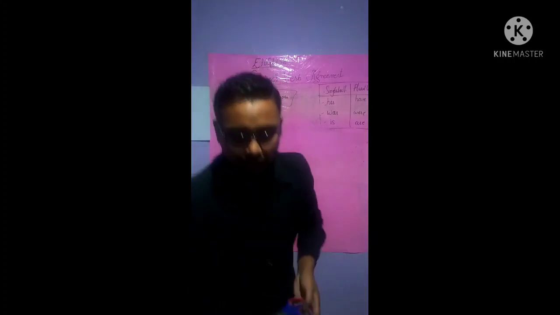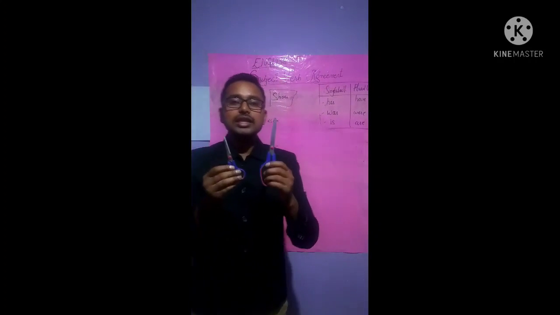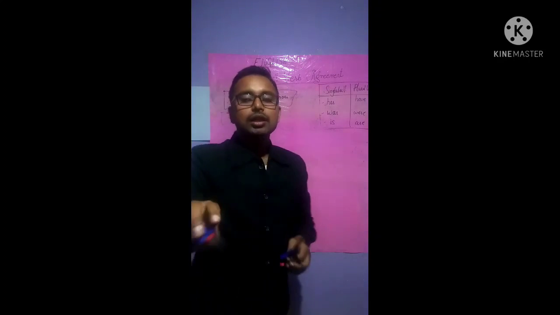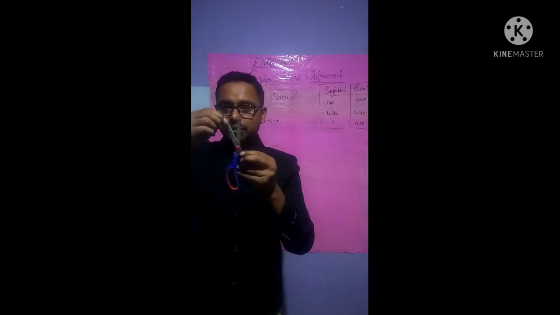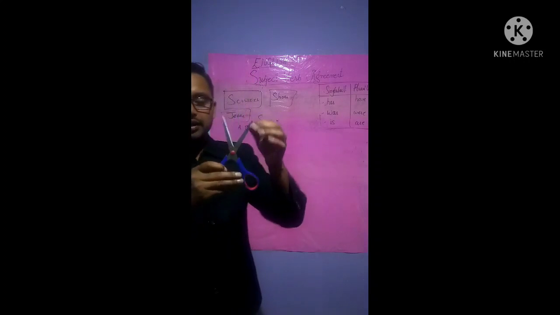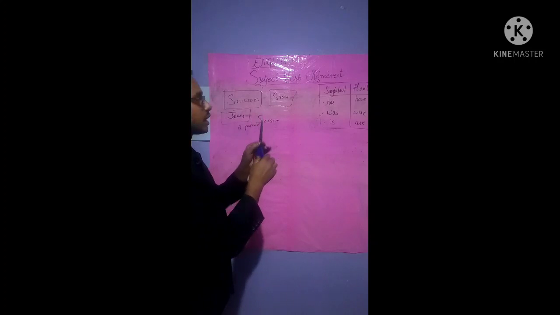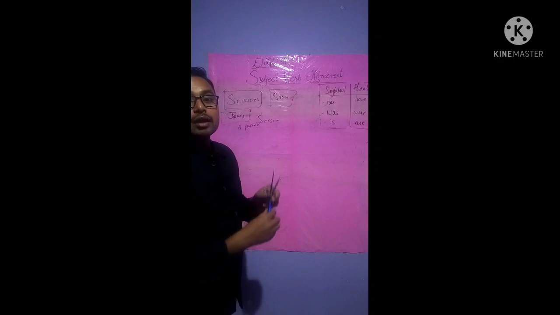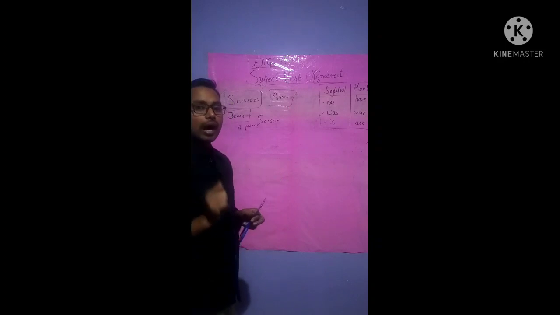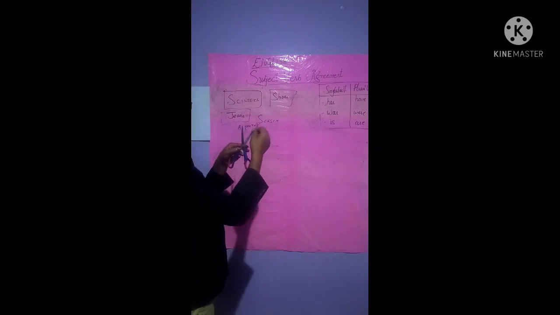Because see, I have two scissors and these both are individual. Why do we write scissors? It has two blades, one blade and the second blade, isn't it? The first blade and the second blade make scissors, isn't it? So we write scissors. Now a pair of scissors means, a pair means two, isn't it? More than one is said as a pair, isn't it? Pair. One, two. Individual makes a pair.